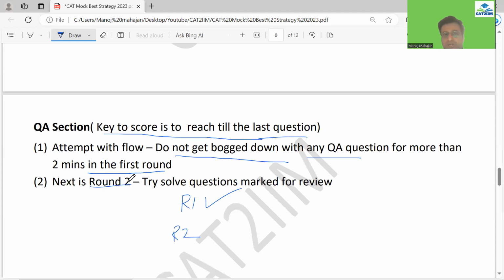What should you keep for round 2? Questions where you are doubtful that it may take time or you are not very clear of the entire process. So mark them for review, the option is there, and you can come back in round 2. And of course, there are questions which you should altogether not attempt. That's a difficult one. कि आपने रीड करा समझ ही नहीं आ रहा है ना, सो मैं उसको राउंड 3